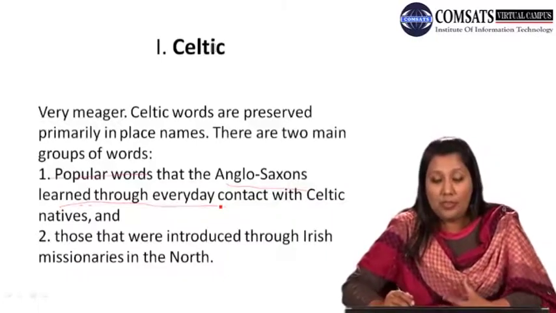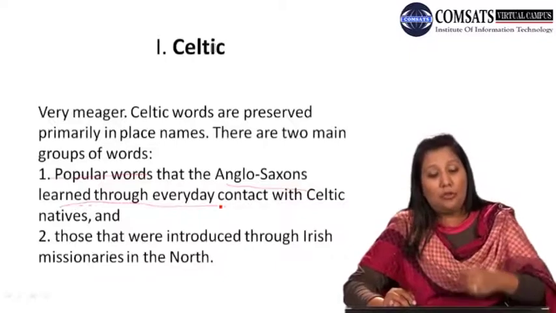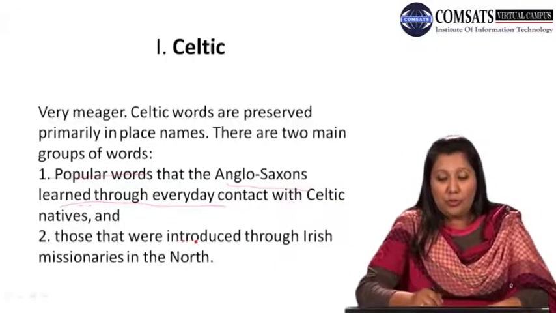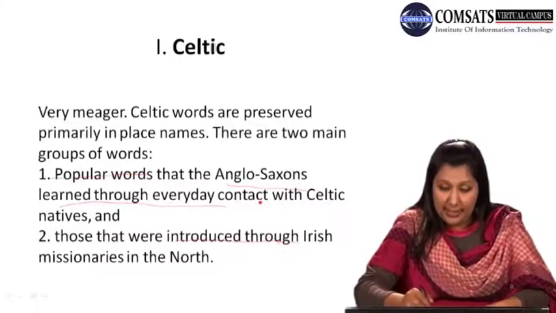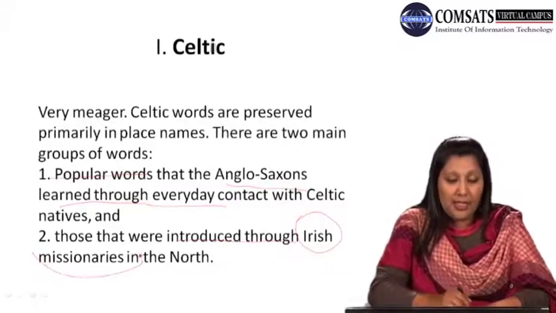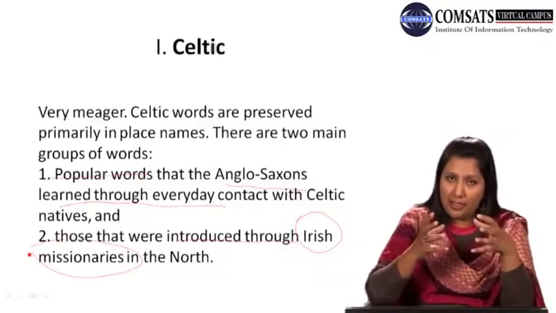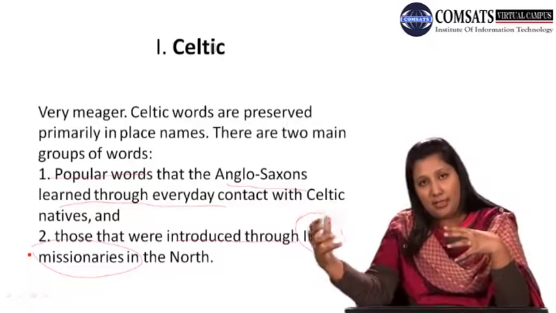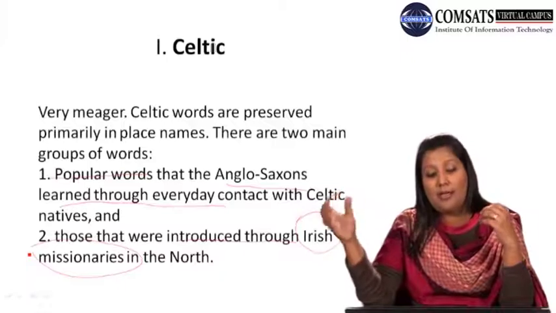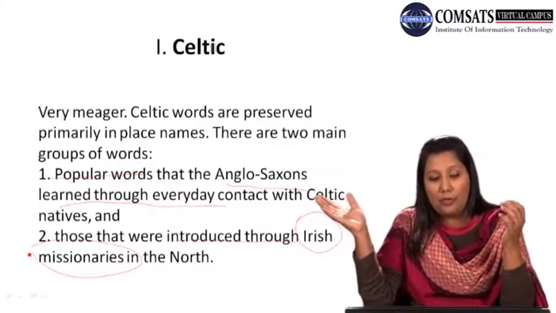Number two, the words that were introduced through Irish missionaries in the north. One stream comes from interaction with the Celts, and the second from the Irish missionaries in the north.